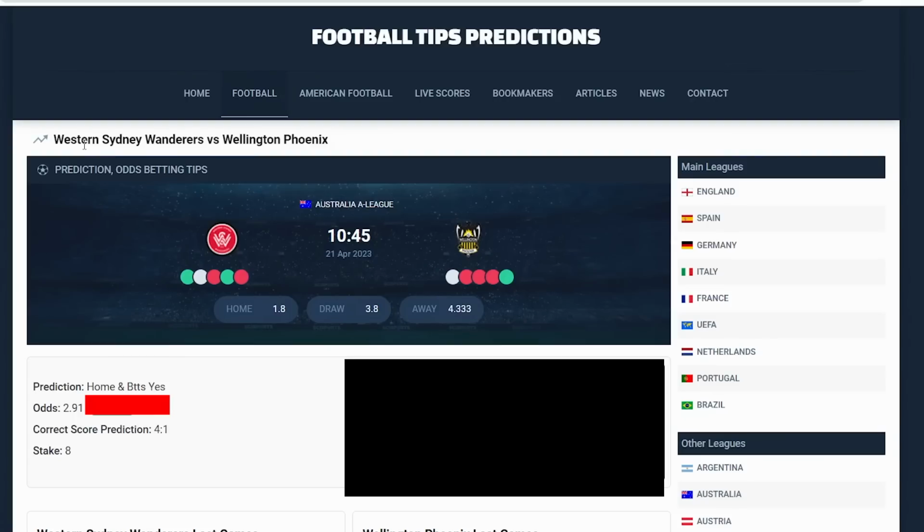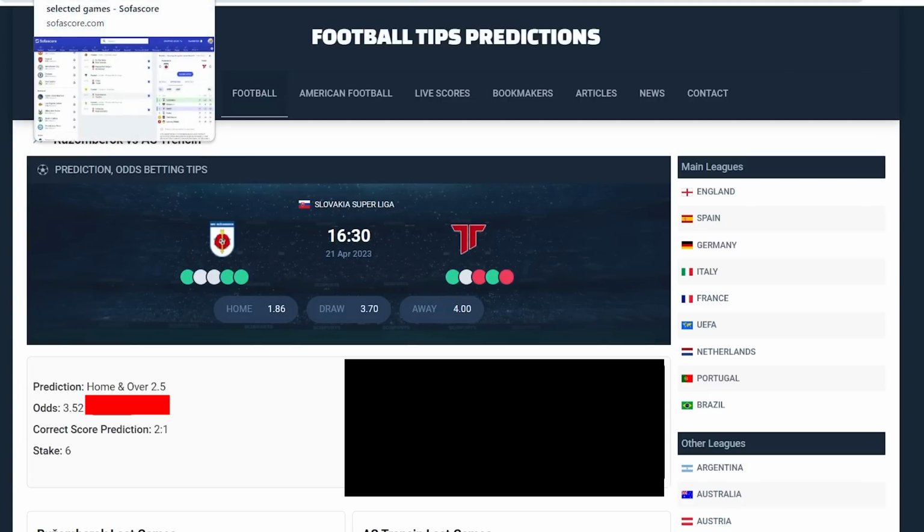When going for these games, you go to the Football Tips Prediction website, and in that website, you look for games whereby they are tipping the SofaScore to be 2-1 and the stake to be 6. Once you have them, go to your SofaScore app and see where they are located in the table.